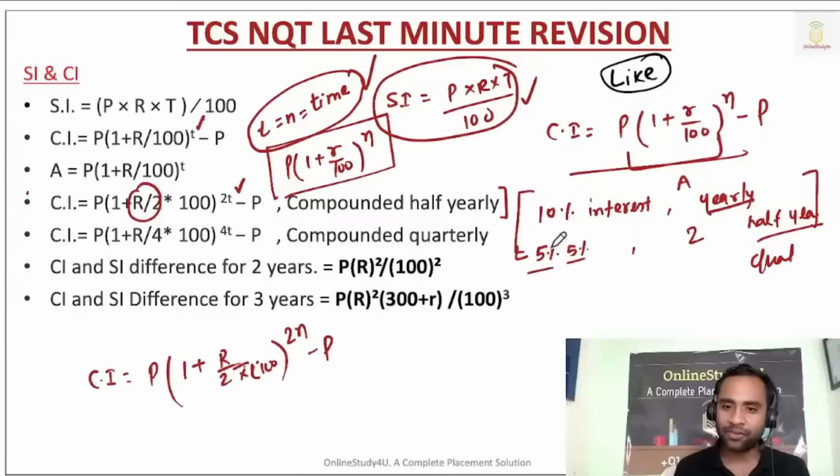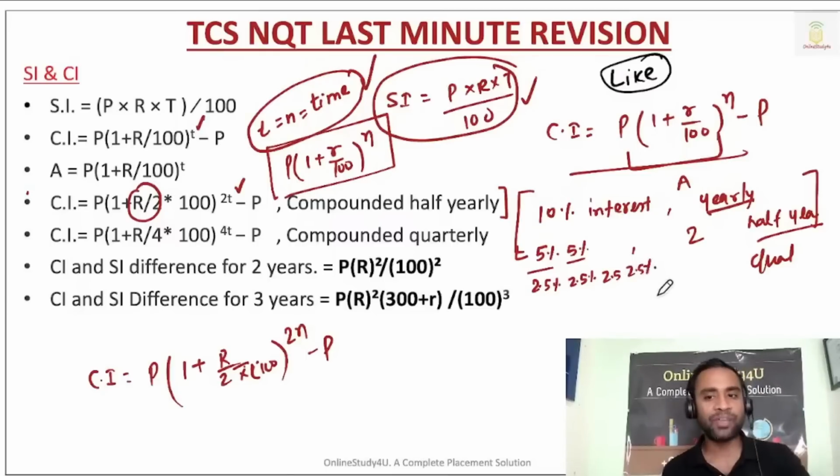If it is quarterly, the bank will tell you, I will give you 2.5%, 2.5%, 2.5%, 2.5%, because you are coming four times, and the time will be multiplied by 4.